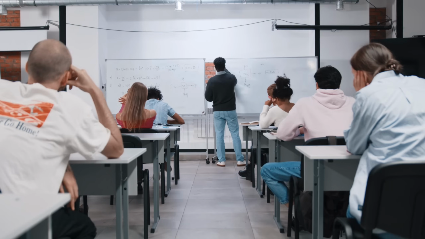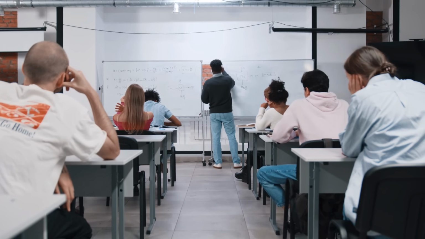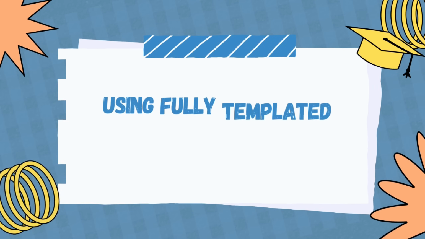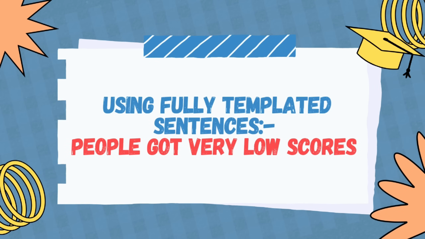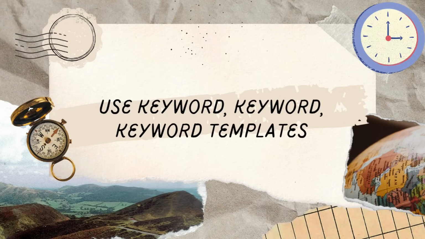Are there any examples where people have spoken this and got a very low score? Yes. We have seen this when people join our course. We asked them what was their previous score, and they told us, I've used the old template. See, this is what I got, probably 65, 70, so not 90. So people have got very low scores by using fully templated sentences. Avoid using it.